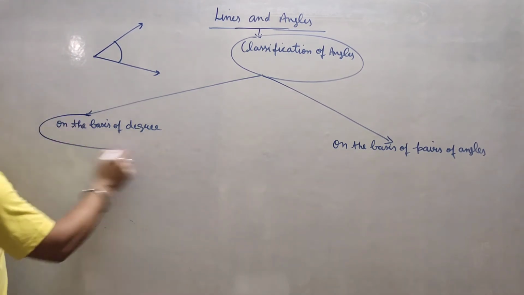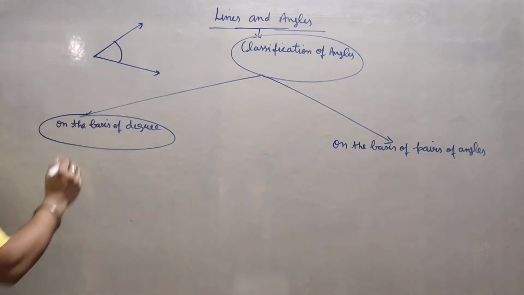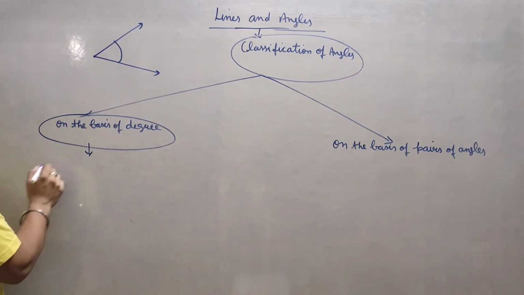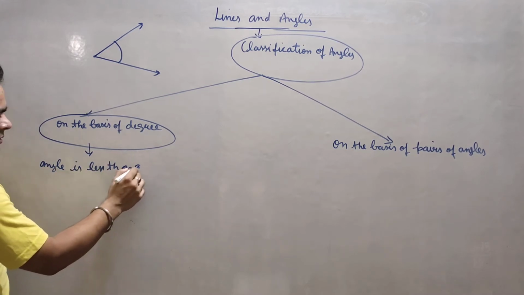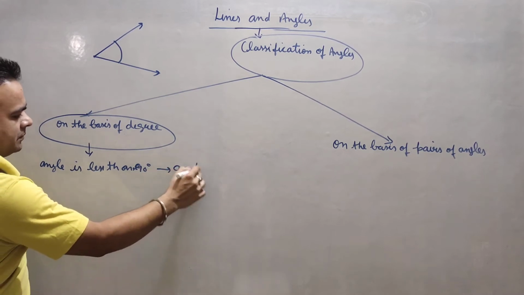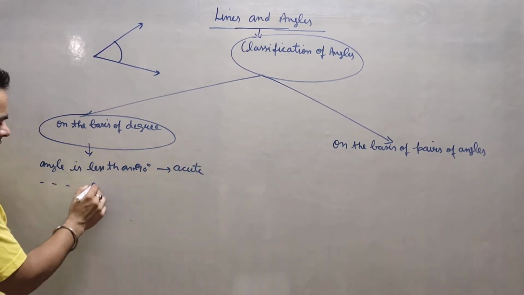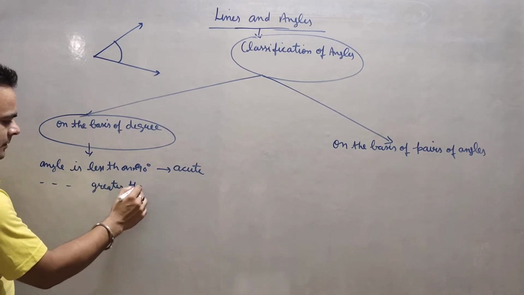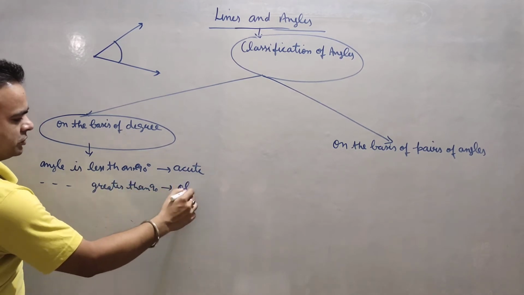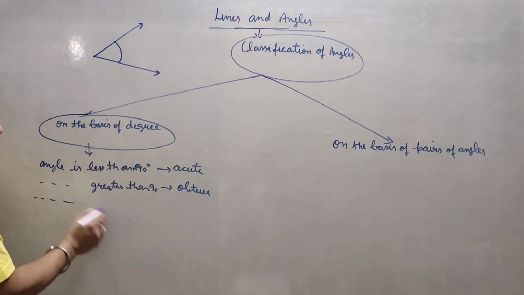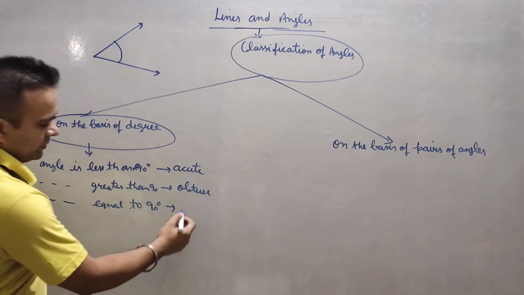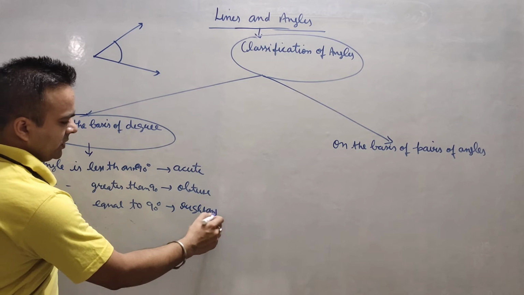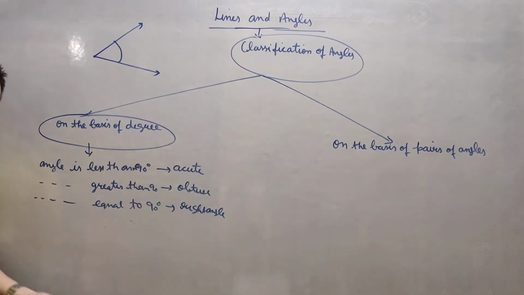It is the classification on the basis of degree. We know the angles are classified this way. If the angle is less than 90 degrees, we call it an acute angle. If the angle is greater than 90 degrees, we call it obtuse. If the angle is equal to 90 degrees, we call it a right angle. So we have compared with the right angle.